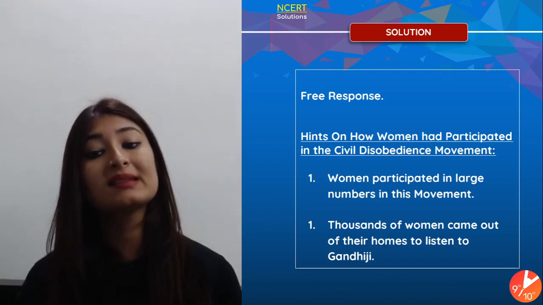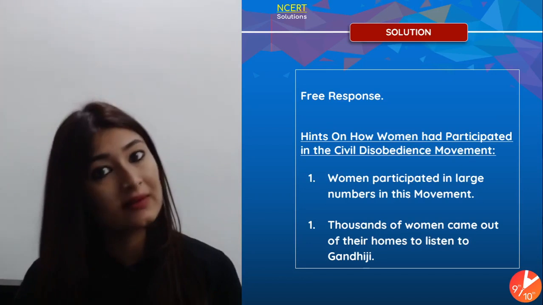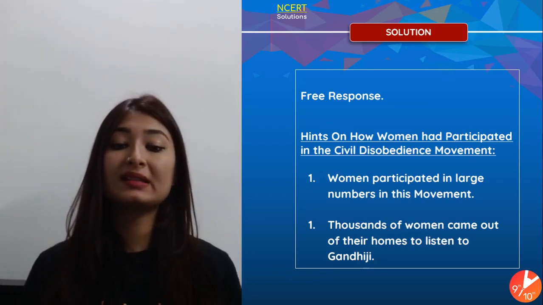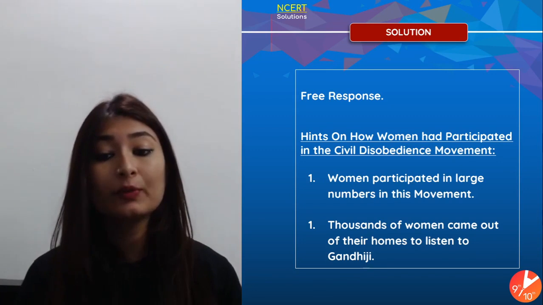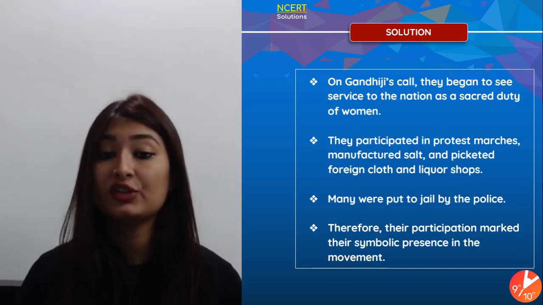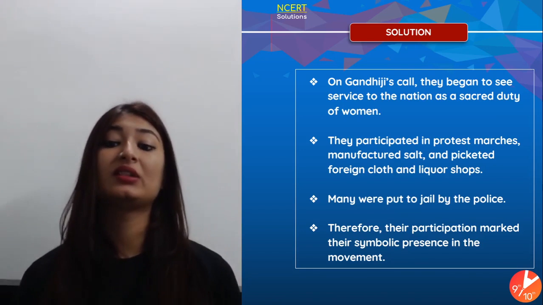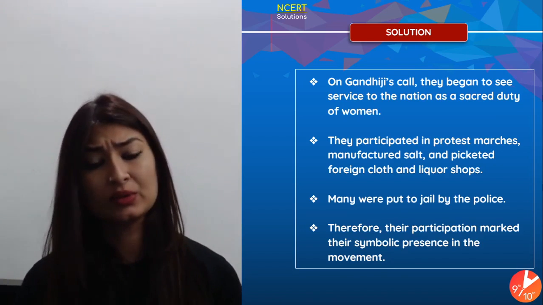So these are a few hints that make us understand how women had participated in the civil disobedience. They participated in large numbers in this movement. Thousands of women came out of their homes to listen to Gandhiji. On Gandhiji's call, they began to see service to the nation as a sacred duty of women.